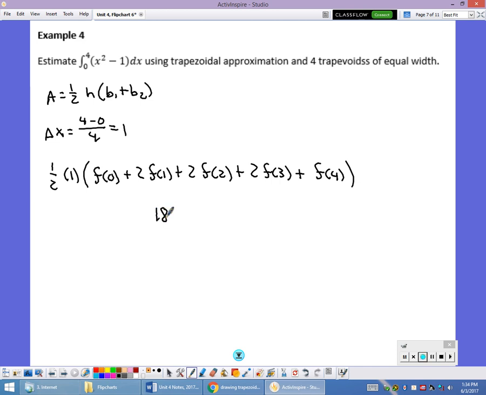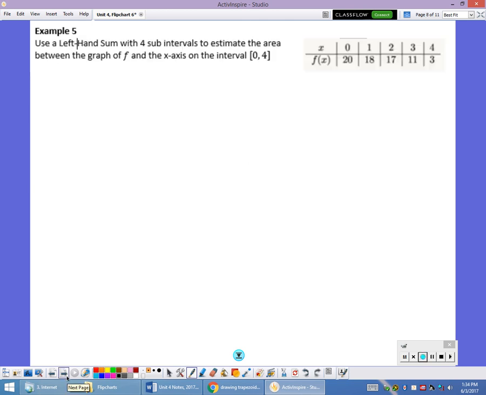What happens in these problems, if you have nice equal widths, you can write out these formulas, but oftentimes they don't have equal widths, or they give you the values in a table as opposed to an equation, and then you just have to estimate it by using the different intervals. So this first one is a left-hand sum, 4 intervals based on this table. Now again, each one of them is going up by 1, so I can pull a 1 out front, and then my heights are going to be left-hand sides, so 1 height, 2 height, 3 height, 4 height. I don't include the 3. So 20 plus 18 plus 17 plus 11. And then I multiply that by 1. And when I did that, I got 66.